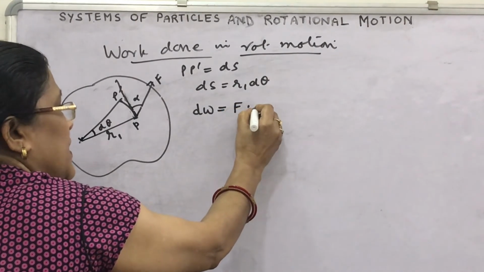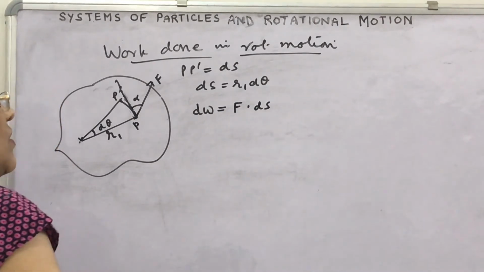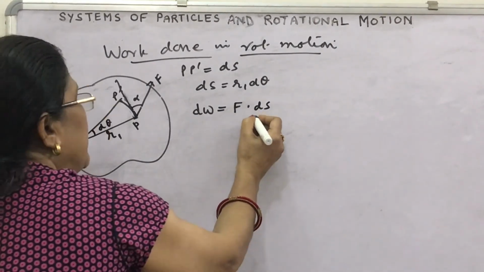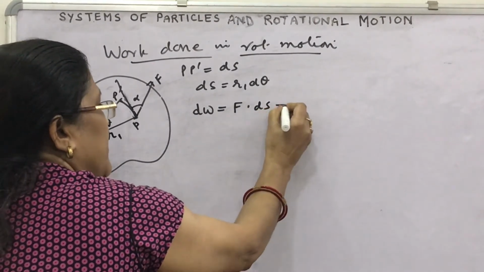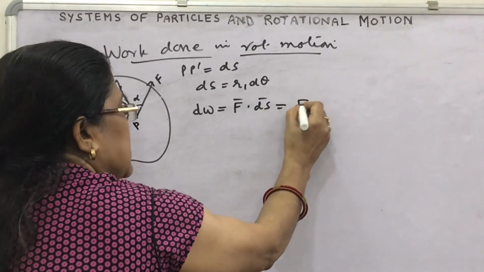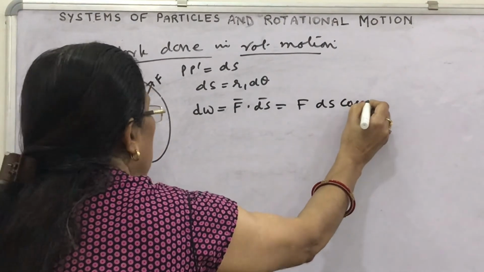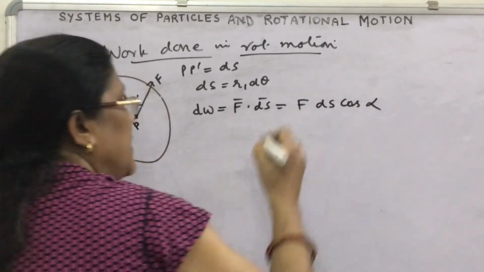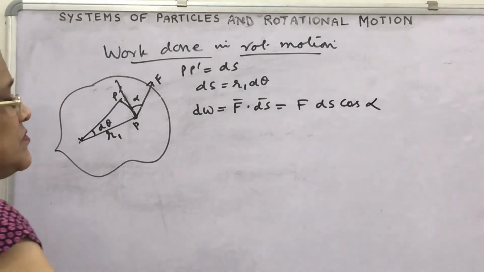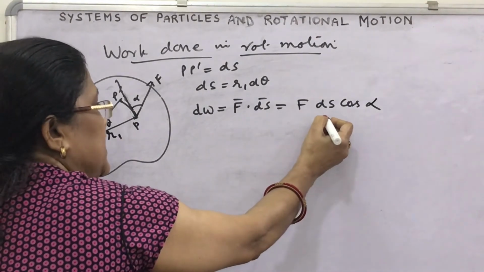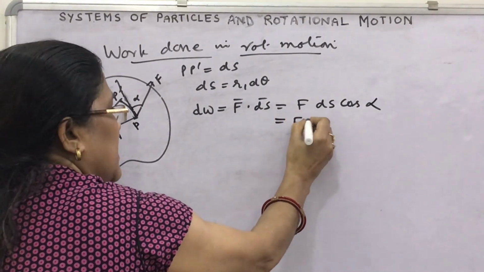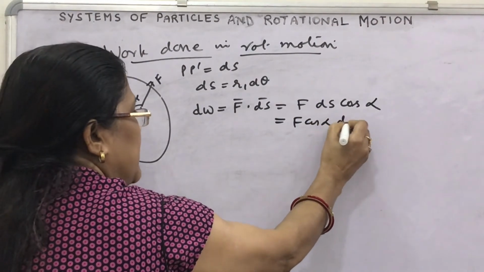F dot ds can be written as F into ds into cos of the angle between them, which we have taken as alpha. So we can write this relation as F cos alpha into ds.